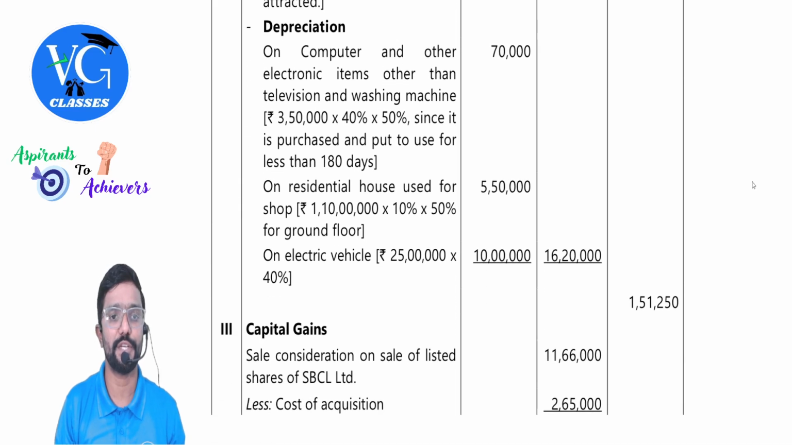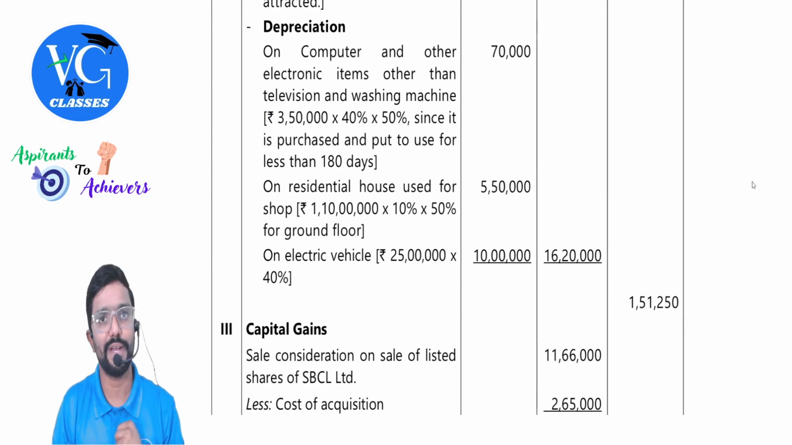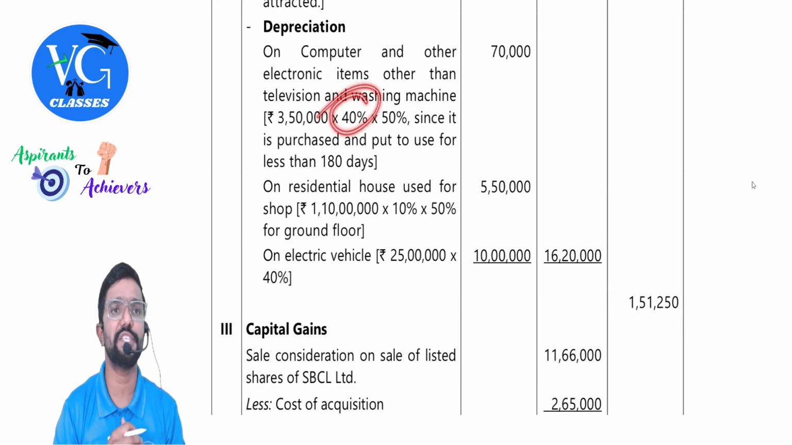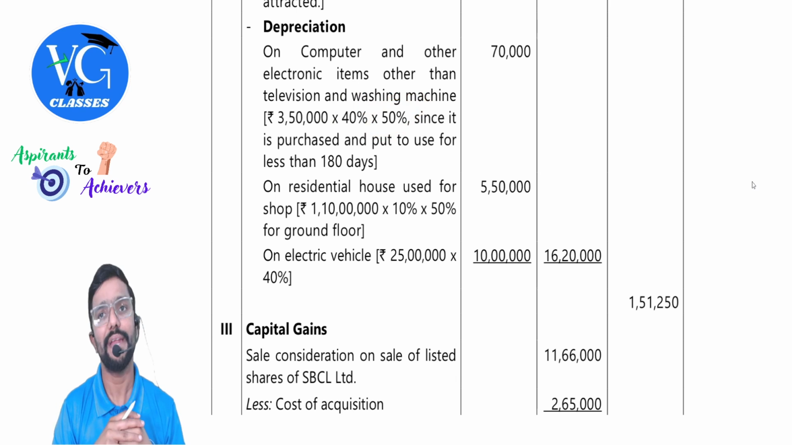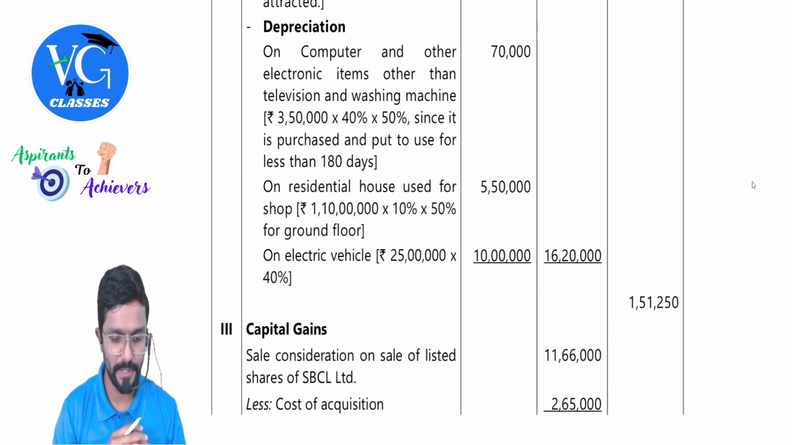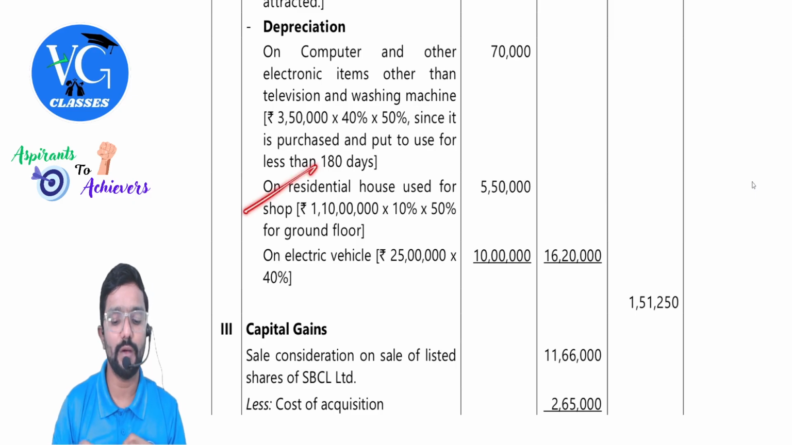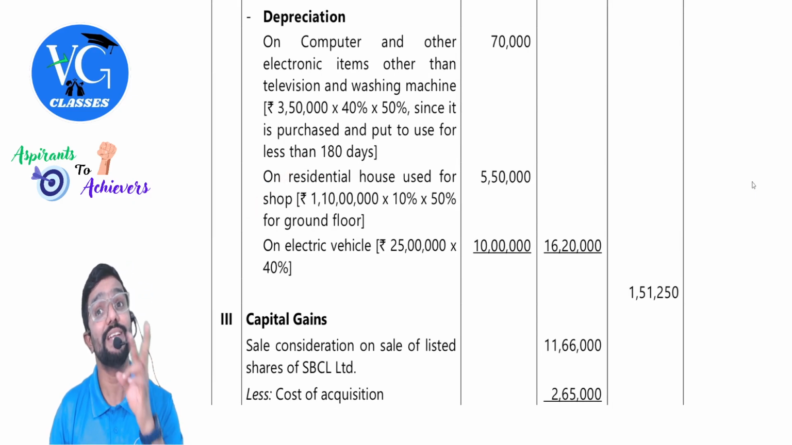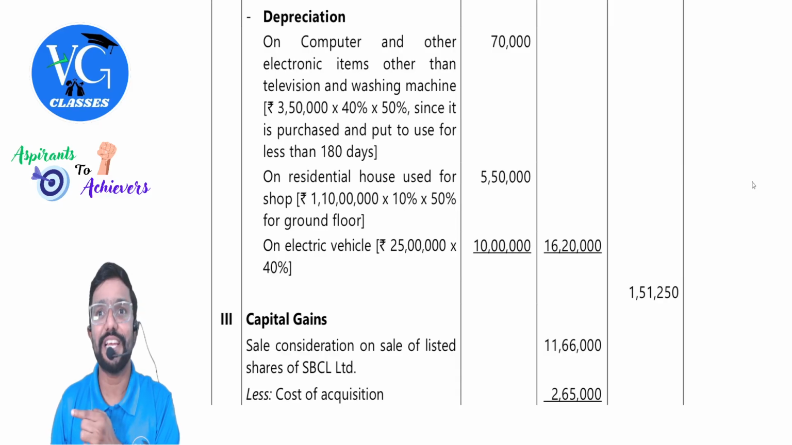Then coming to depreciation. On this 3 lakh 50, I already explained. That is 4 lakh 50 minus 1 lakh into 40% is the depreciation rate. On that, we need to take only 50%. Sir, why 50%? Because it is used for less than 180 days during the previous year. Then on residential house, can she claim depreciation? Yes, only half, because which is used as shop.